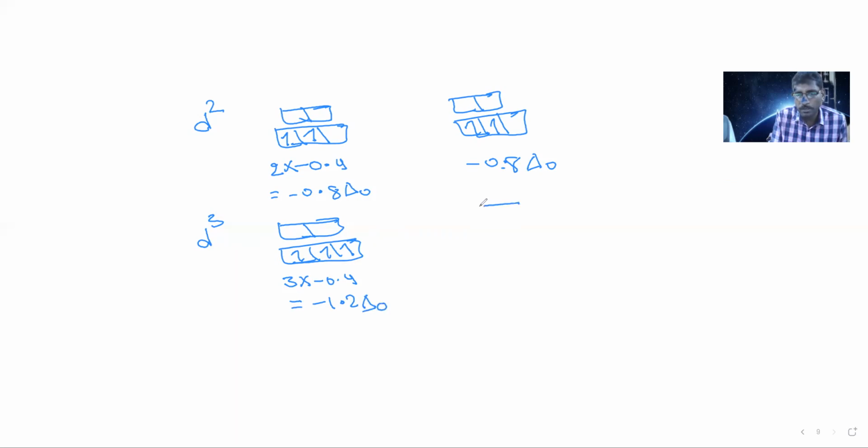The same will be applicable in a strong ligand also. T2g and eg, 3 electrons, 1, 2, 3. This is also minus 1.2 delta O. So d1, d2, d3, in weak field also the same, in strong field also the same. But when we come to the d4 configuration, observe here.